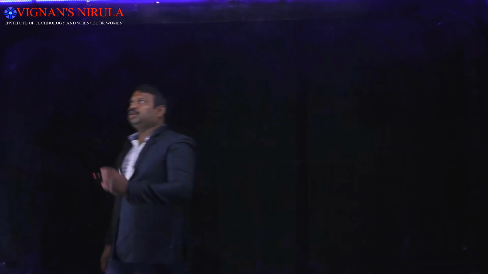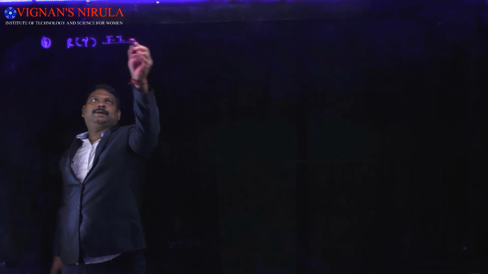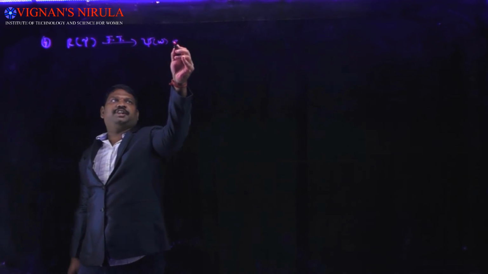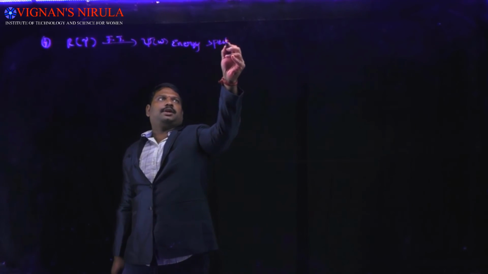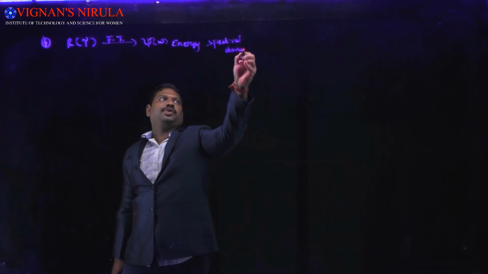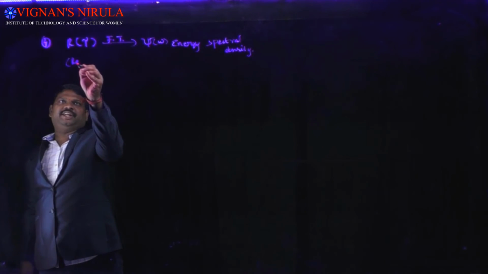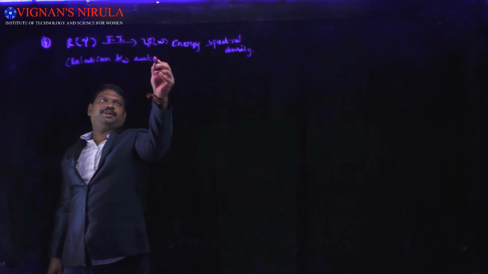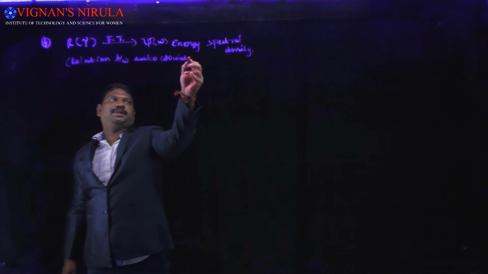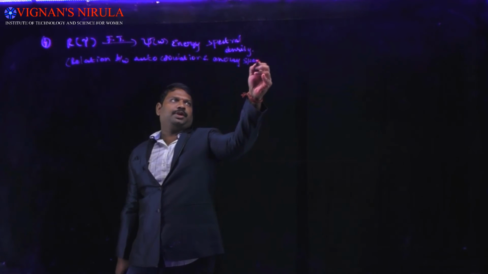The next property of the autocorrelation, that is the fourth property, is that the Fourier transform of R of tau is psi of omega, which is the energy spectral density. This is also called the relation between autocorrelation and energy spectral density. It's very, very important.